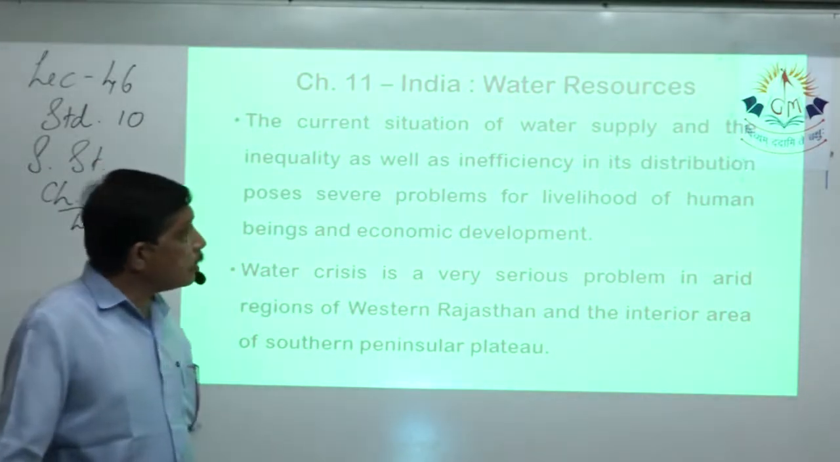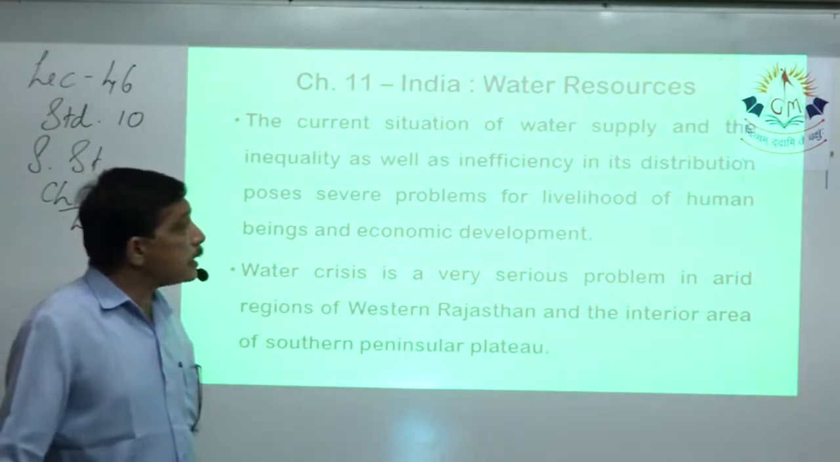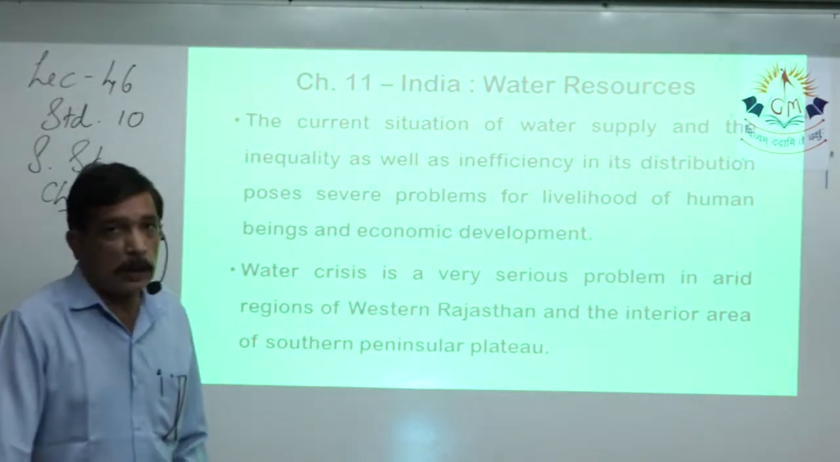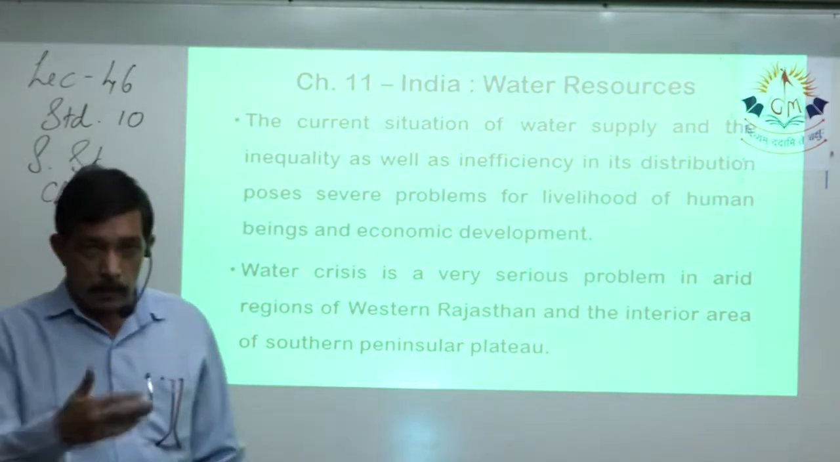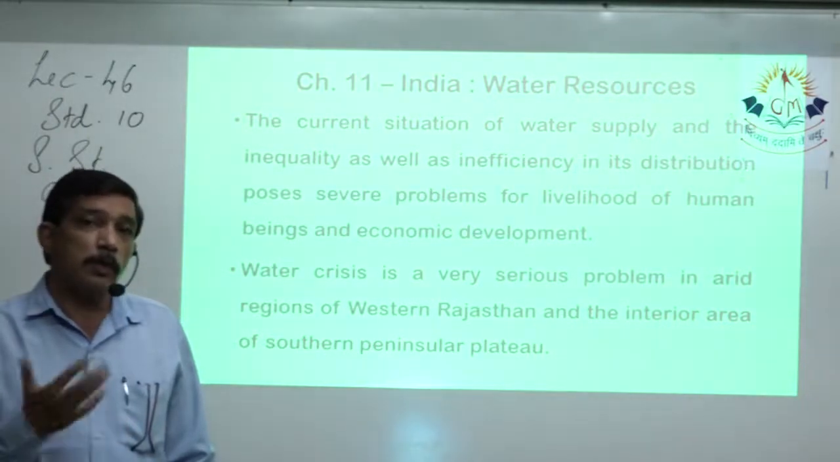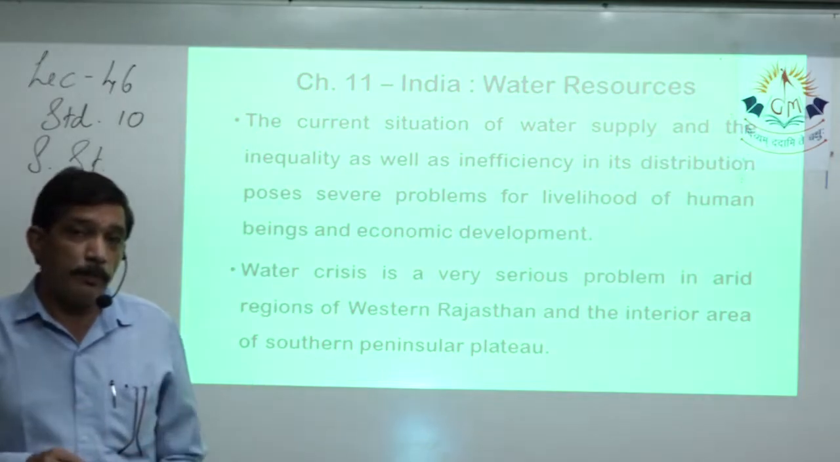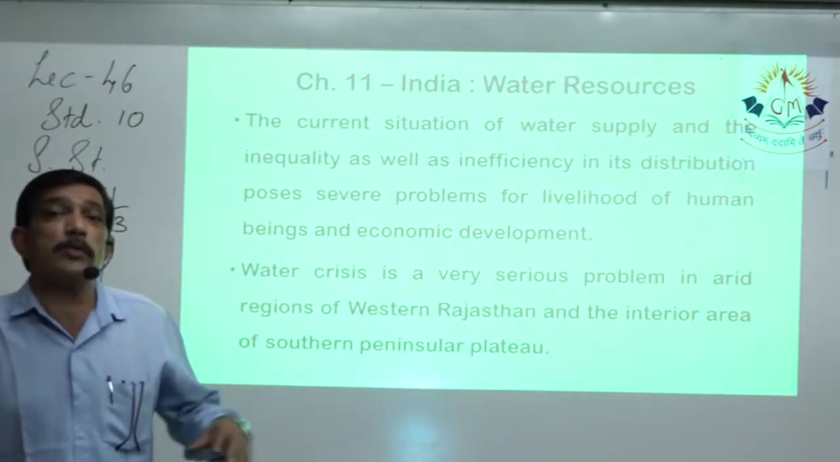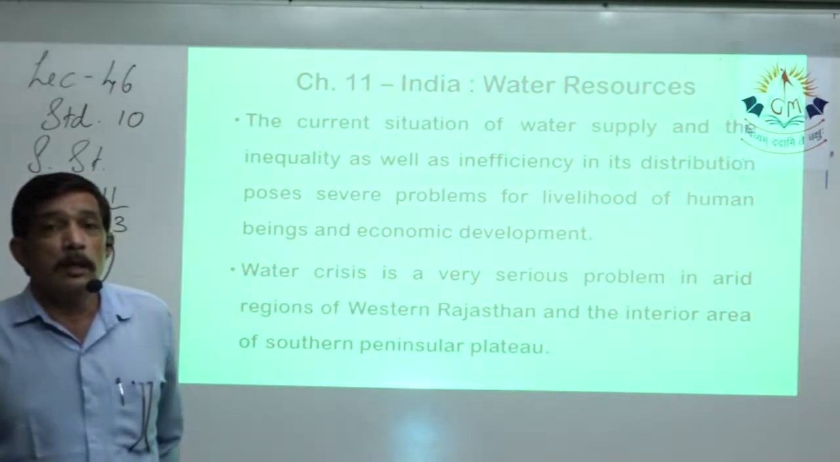So current situation of water supply, and the inequality as well as insufficiency in distribution. Now, what is inequality in distribution of water? As we just talked, Mumbai has to be given water. So water is drawn from outside Mumbai. That means places which are outside Mumbai, they will be having deficiency.